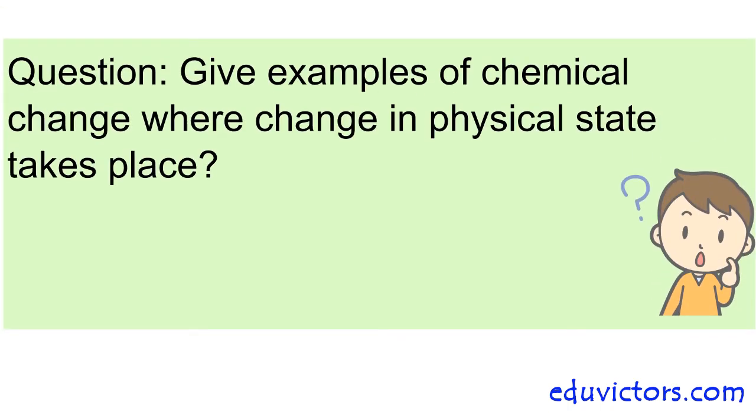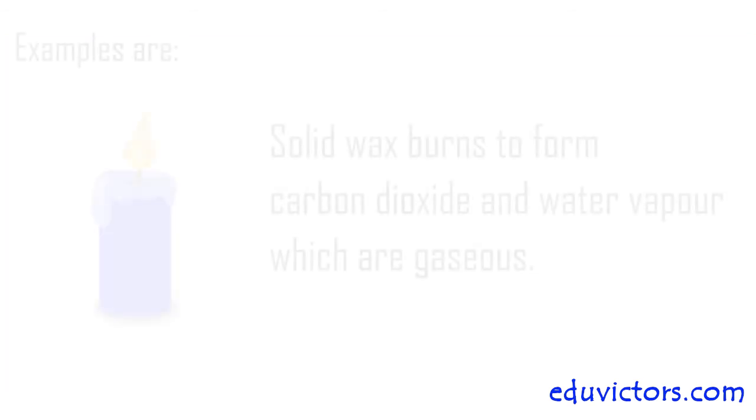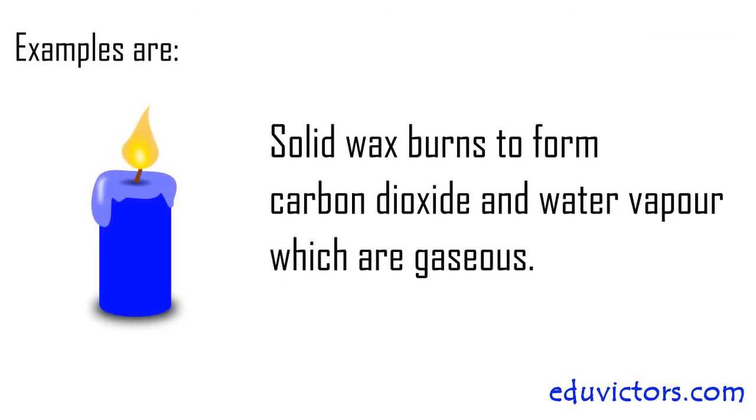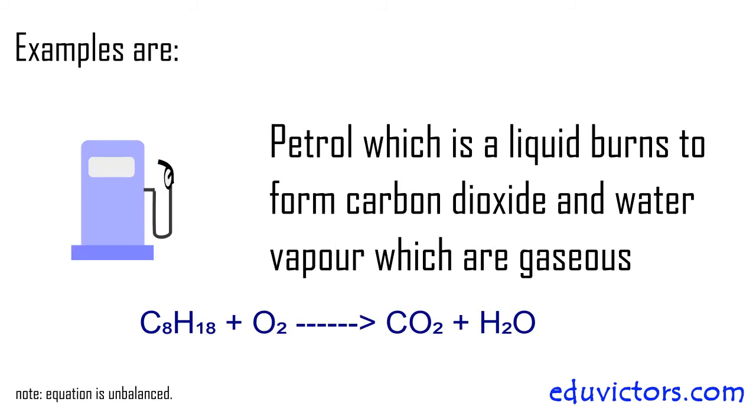Give an example of chemical change where change in physical state takes place. Examples are: solid wax burns to form carbon dioxide and water vapors which are gaseous. Petrol, which is a liquid, burns to form carbon dioxide and water vapors which are gaseous in state.